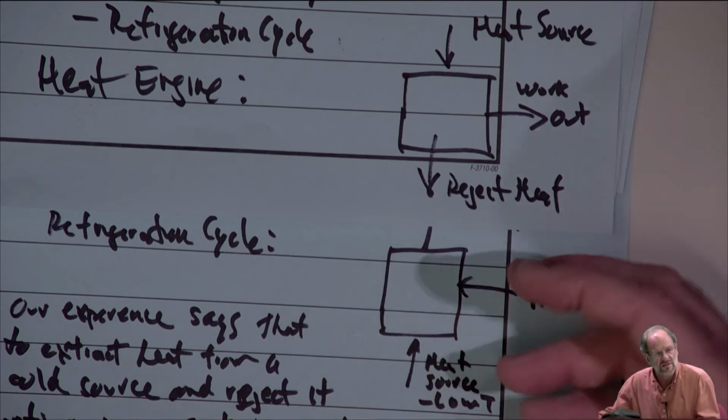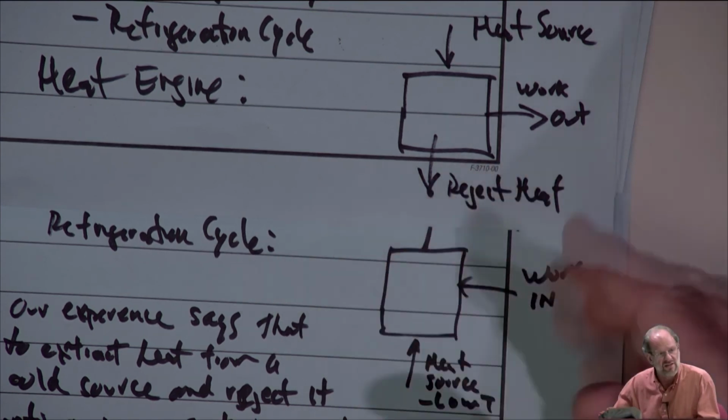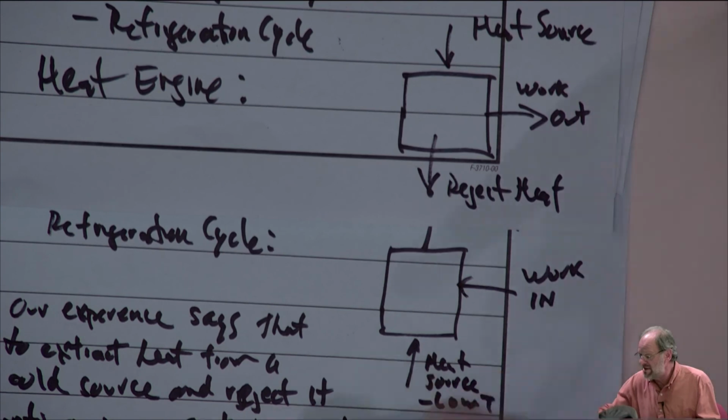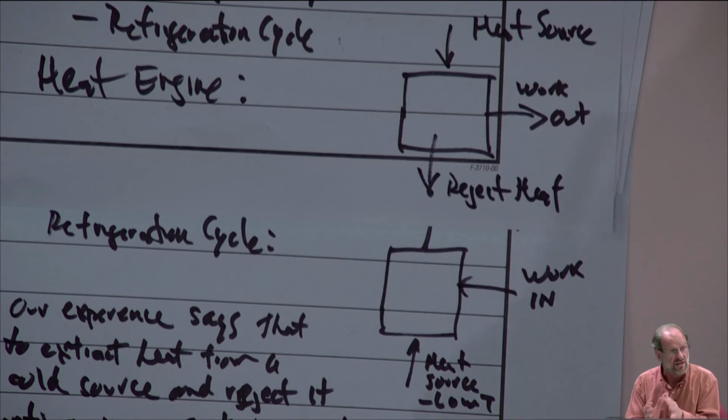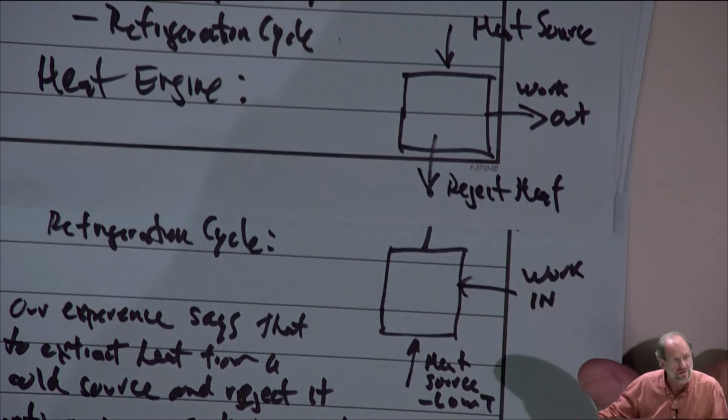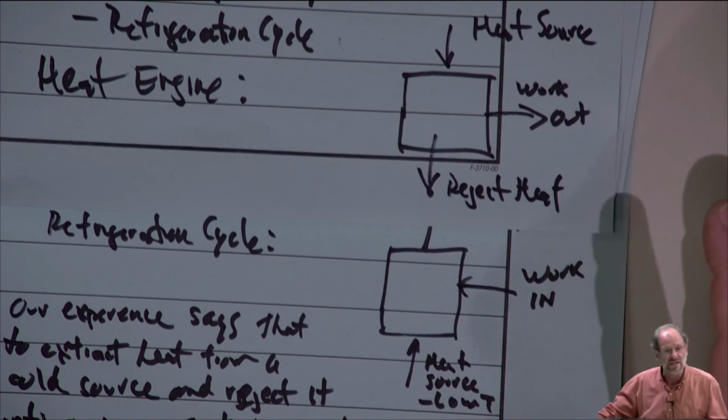But what devices do we have inside the box? I'll give you a hint. These are cycles, right? These are both called cycles for a reason. We're going to start with a substance at a particular thermodynamic state, and then we're going to allow it to go through different processes until we get right back to the same state that we started with. So that's the next step, and I'm out of time.